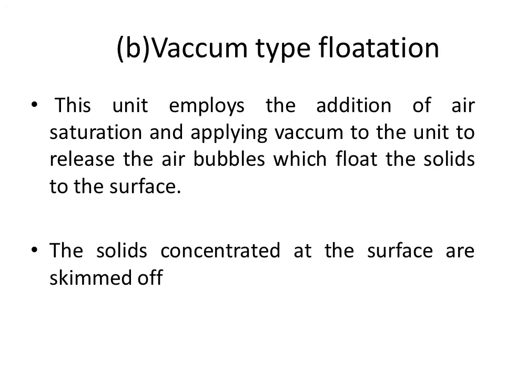Then the second type of flotation is the vacuum type flotation. Either we can use pressure type flotation or we can use vacuum type flotation. The vacuum type flotation unit employs the addition of air saturation and applying vacuum to the unit. When we apply vacuum to this unit, it releases the air bubbles, which make the solids float to the surface of the tank. The solids concentrate at the surface, so we can easily remove them from the tank. So here we are applying vacuum. In the first case, we are applying pressure.